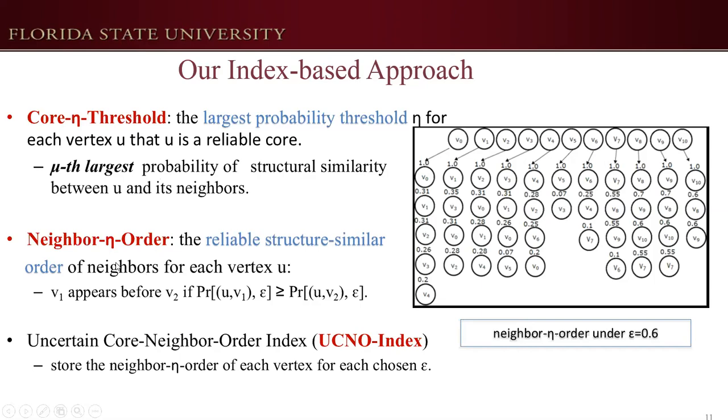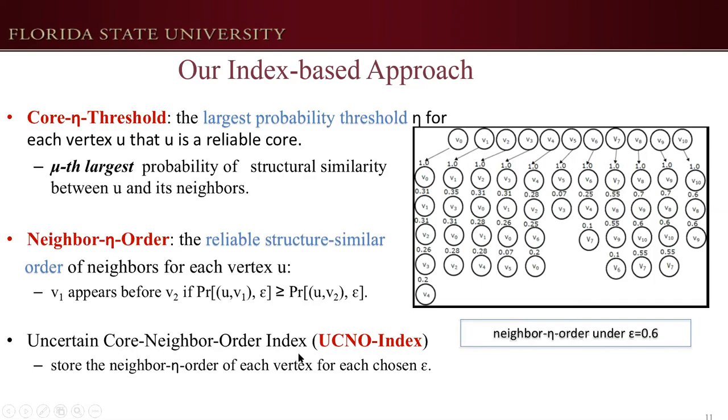To organize this core eta threshold, we define a label eta order, where this order is the reliable structure-similar order of labels for each vertex U. And here I will give one example, where this example assumes epsilon is 0.6, and this figure shows the neighbor eta order for all vertices. And in this order, we associate the probability of structural similarity.